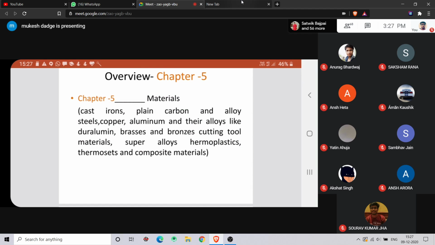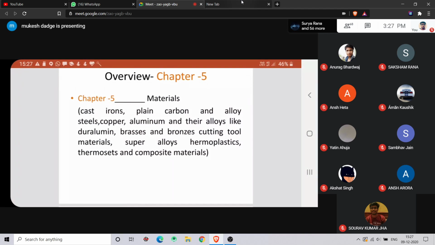When you show the broken part for analysis to the metallurgist, the first thing he will do is spectroscopy, right? And he will find the compositions and fit the compositions in those books. So he will tell that this material is this material.